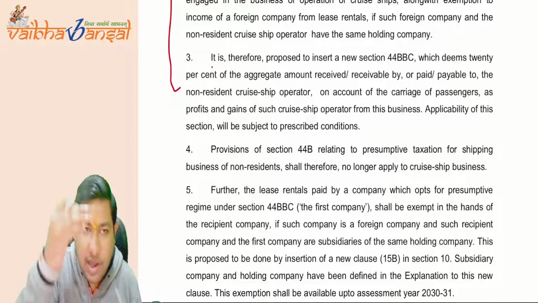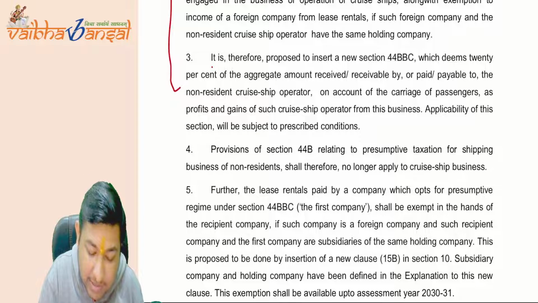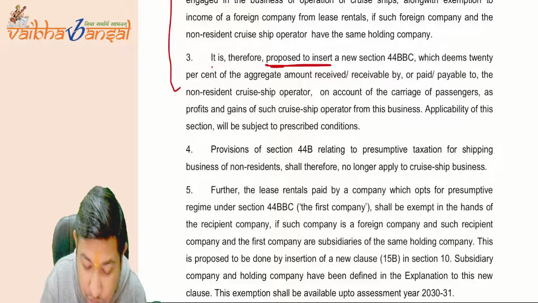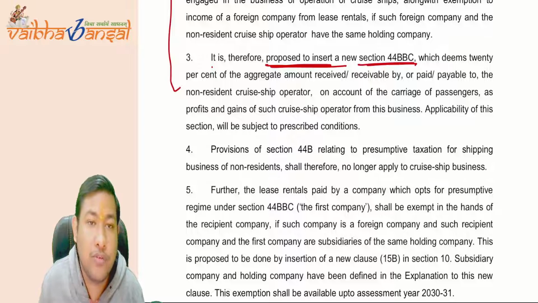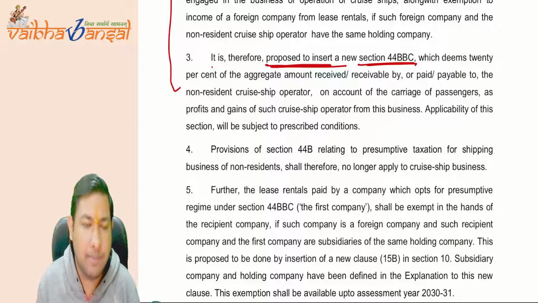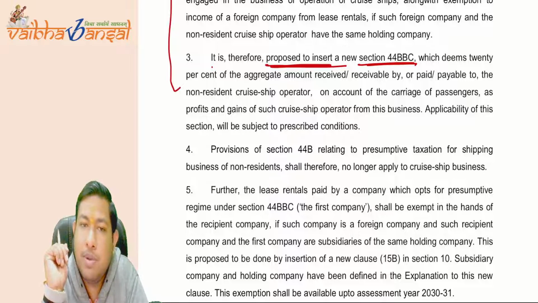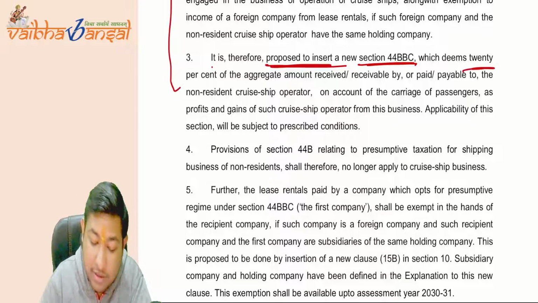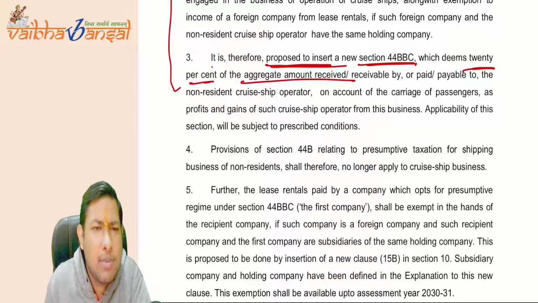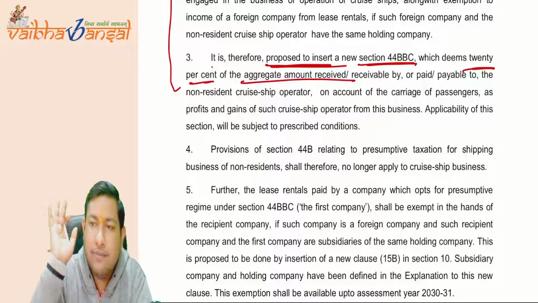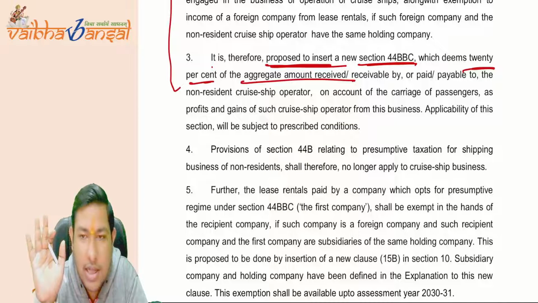Then, after explaining the reasons, they say it is therefore proposed to insert a new section 44BBC, which is also in your syllabus. Okay, so they also propose section 44BBC, where it gives 20% taxation on the aggregate amount. So the government of India explained each and everything in this. Is this clear to you?